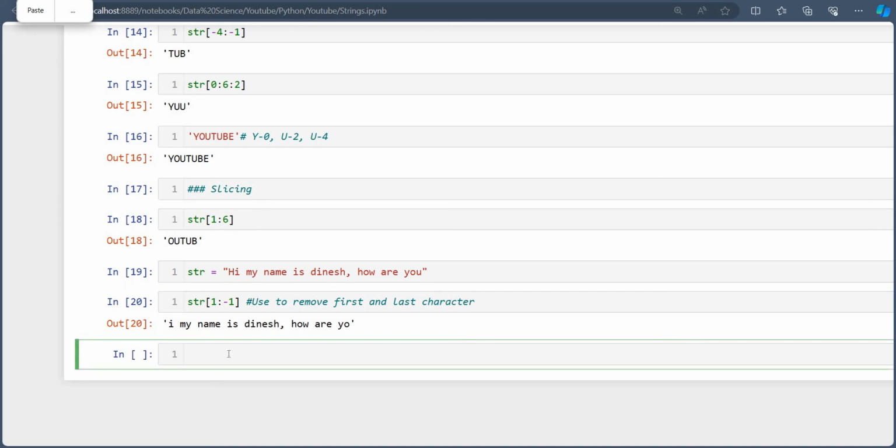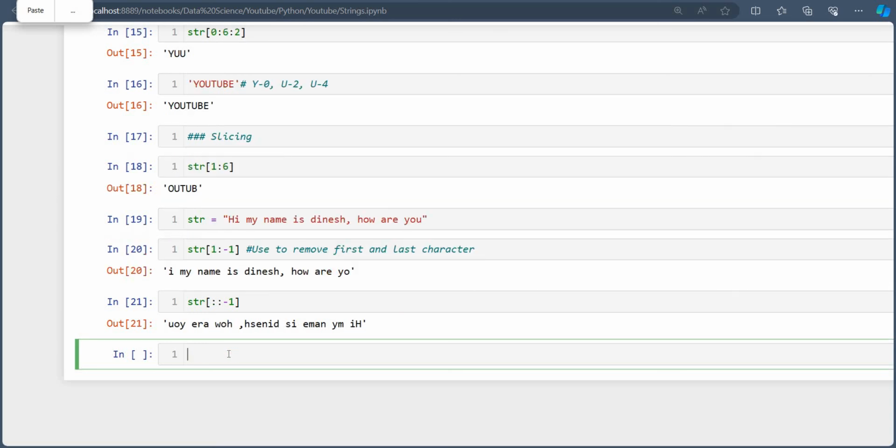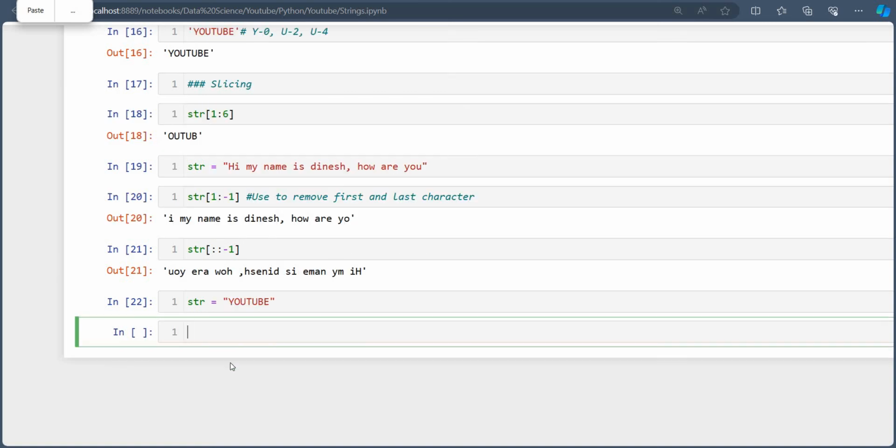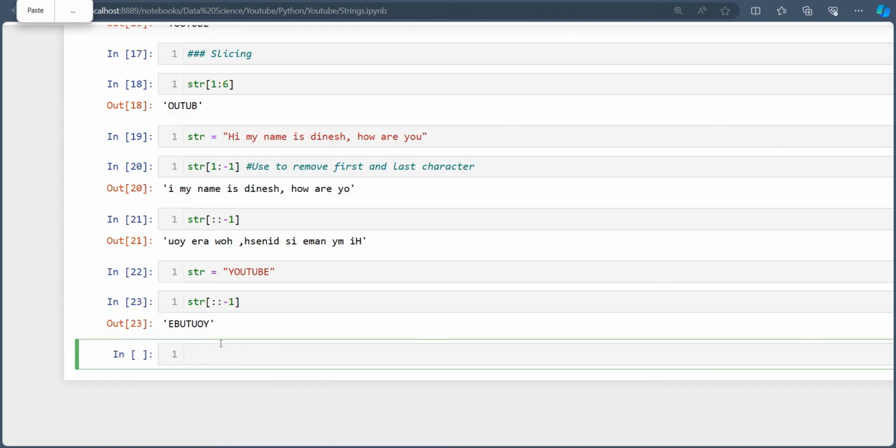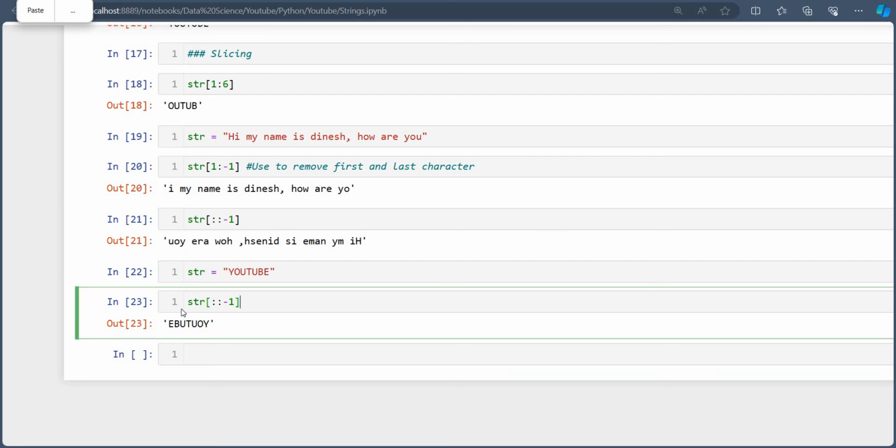Now one more thing. Suppose you want to reverse this string. How can you do that? There is one more thing. See, there is a reverse of it, like string. You find it your way, find out how it gets reversed in this. I will not tell you this. This is a very interesting thing, how you can do it. But do remember, this is a very useful thing also.